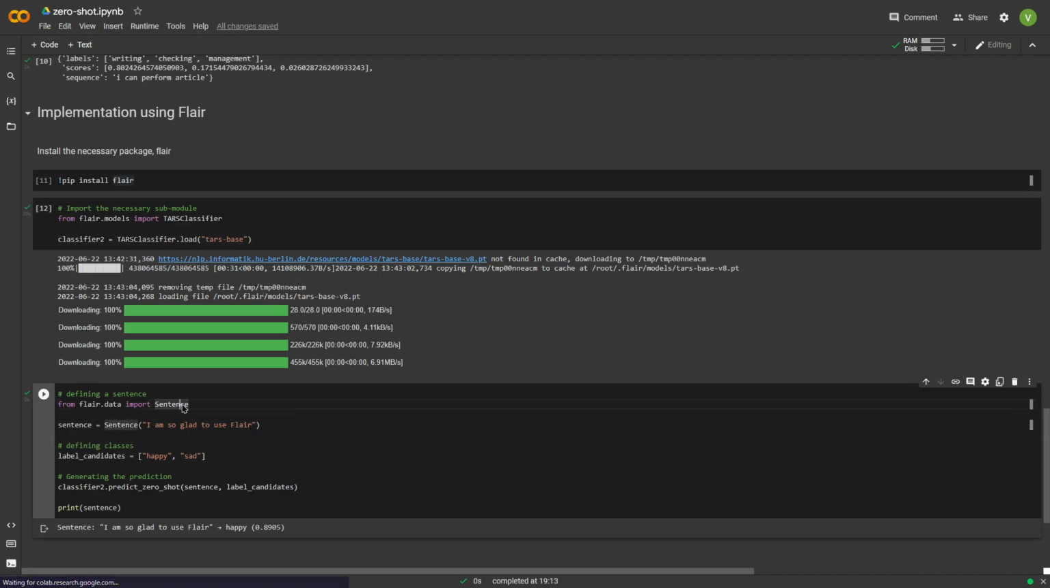Then in the next cell, I create an input sequence, and this input sequence, in order to work with the Flair library, has to be a sentence. The sentence is, "I am so glad to use Flair," which is quite true. The two classes I think this sentence can belong to are either happy or sad, and I want to see which one it belongs to. I finally predict it using the newly created classifier, and I see that the sentence "I am so glad to use Flair" belongs to the class happy with a probability of 89%, which is quite nice and correct, obviously.